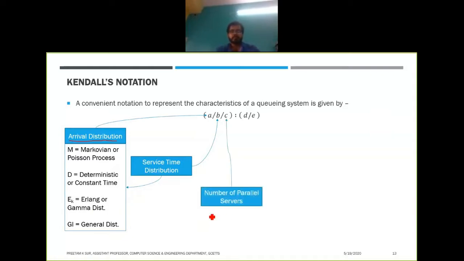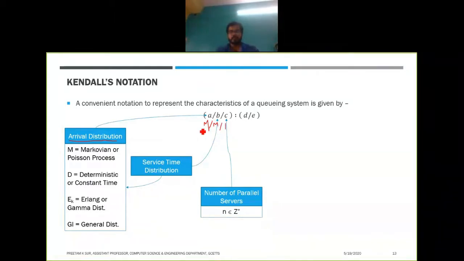C denotes the number of parallel servers. The number of parallel servers can be any positive integer. There has to be at least one server, and there can be an infinite number of servers. The queue model that we will have in our syllabus is M/M/1.